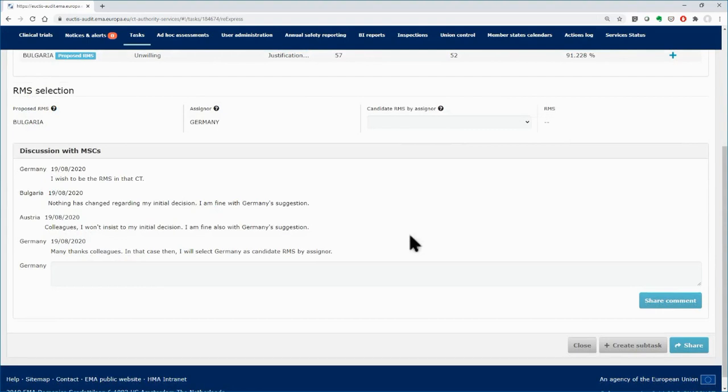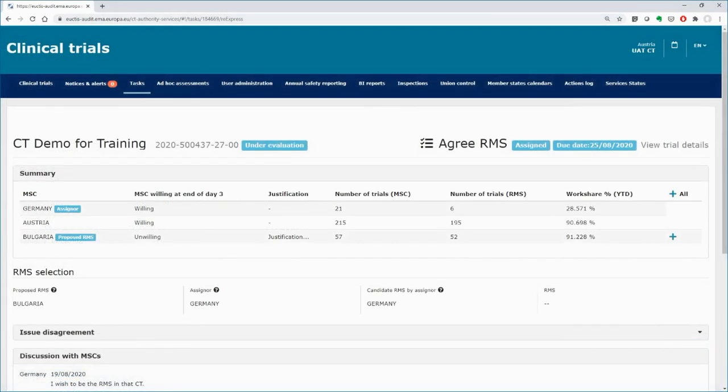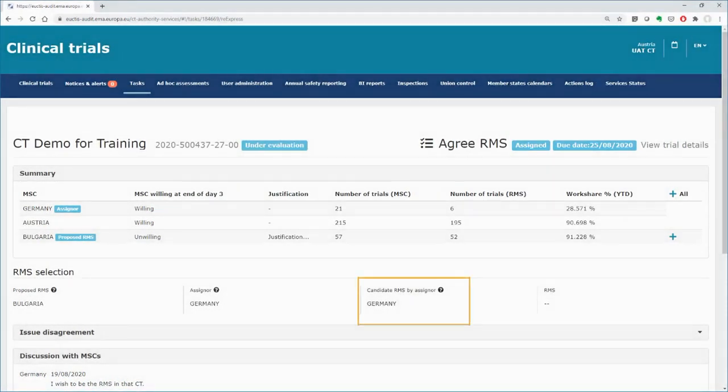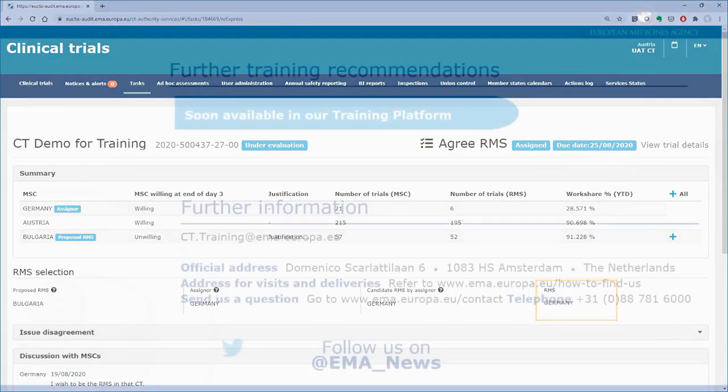In our example, the member states reached an agreement that Germany will be the candidate RMS. In the Candidate RMS by Assigner field, use the drop-down to select Germany and then click on the Share button. The assigner's selection is now visible to the other member states concerned. If no MSC disagrees with the assigner's selection, on the 7th day after the task express willingness or unwillingness is triggered, the RMS will be selected. In that example, the RMS will become the candidate RMS by assigner, Germany.